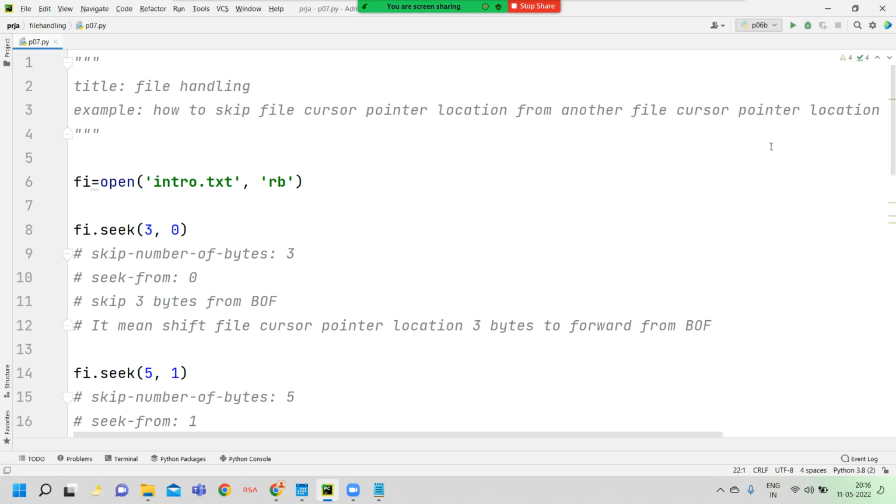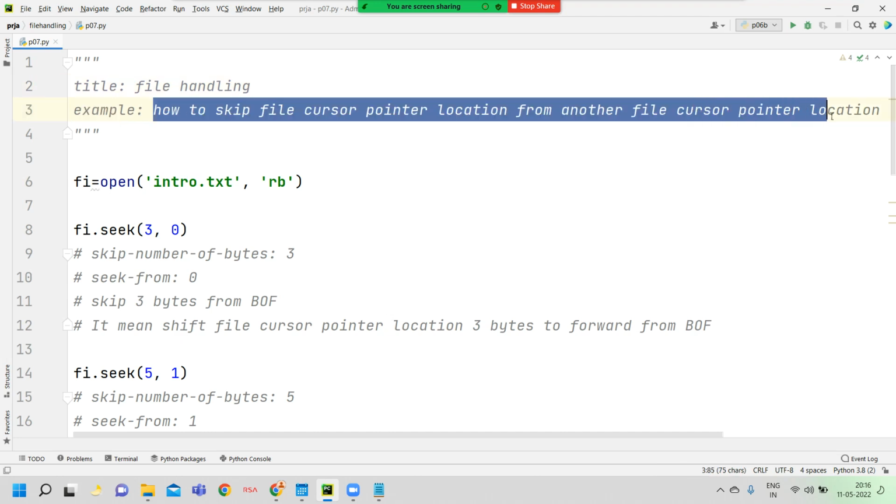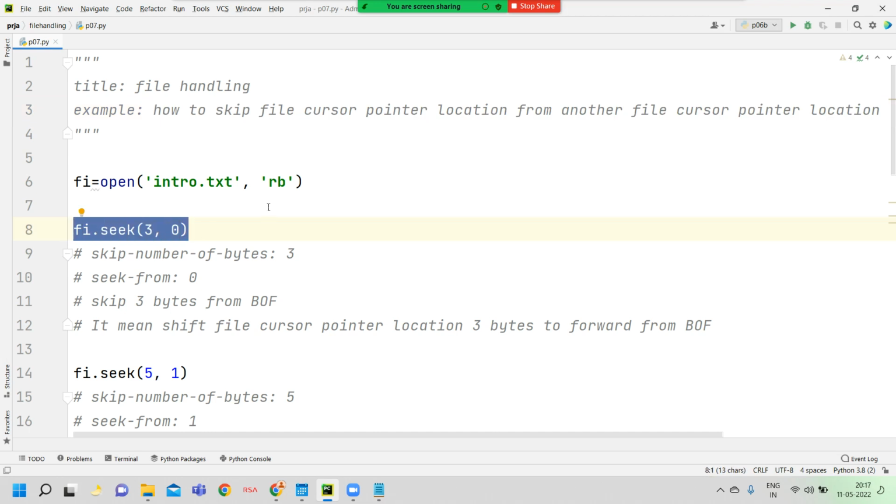Sir, I have not understood what you are trying to say. I will explain: how to skip file cursor pointer location from another file cursor pointer location. Initially I want to skip 3 bytes from the beginning of file.